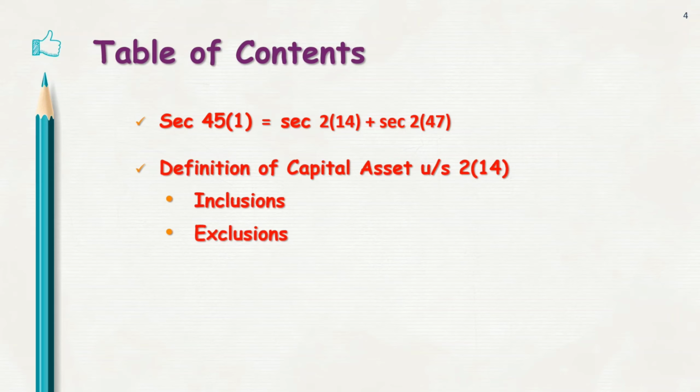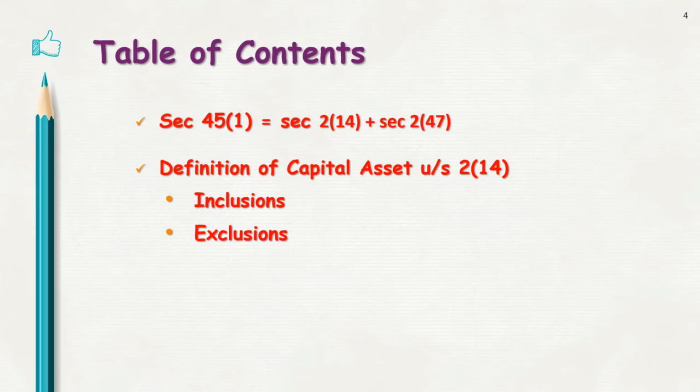Along with this charging section, see what we are going to see today. We saw the charging section just now. It comprises two things: section 2 subsection 14 plus section 2 subsection 47. Section 2(14) is the definition of capital asset, because we need to understand in income tax which assets are termed capital assets and which are not.